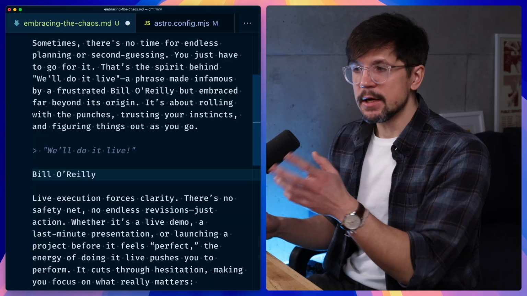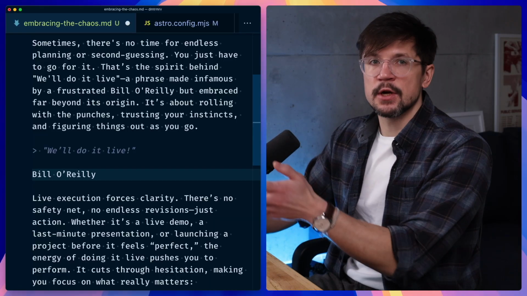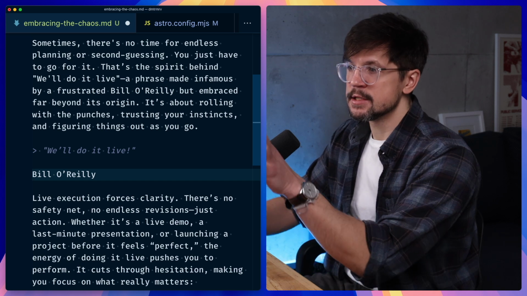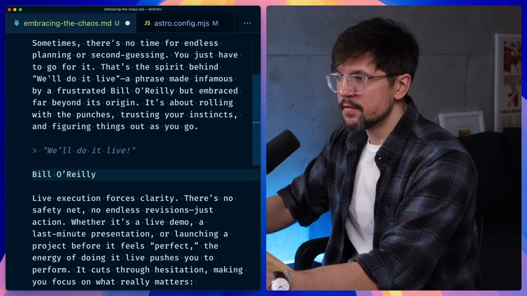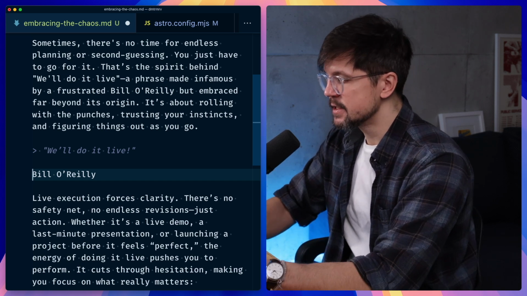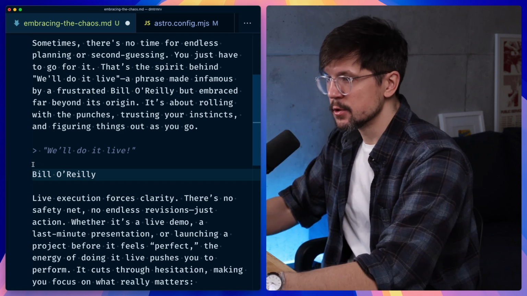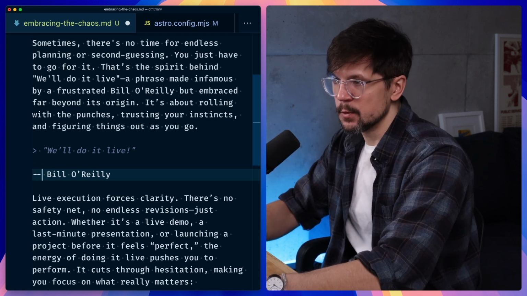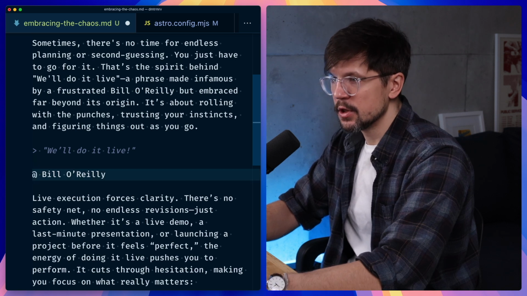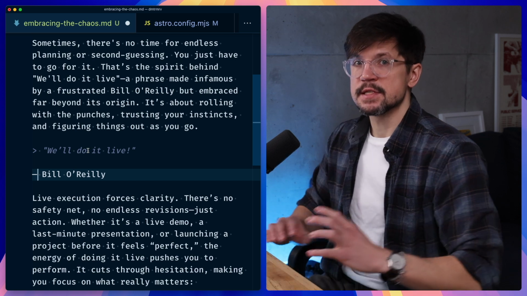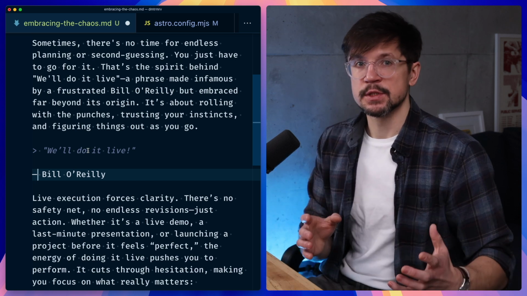As you may have guessed, that's exactly what I did. I created a plugin for rehype that you can add to your Astro project or any other project that works with remark and rehype. It takes your Markdown, checks if it has blockquotes, and if it does, it checks if it has the author on the next line. So if you start the next line with a double dash or with @ or with a dash, it will create the semantic markup for you and you don't have to do anything for it.